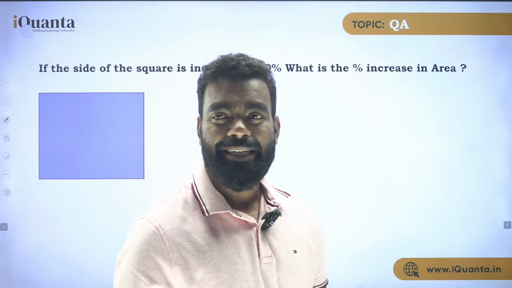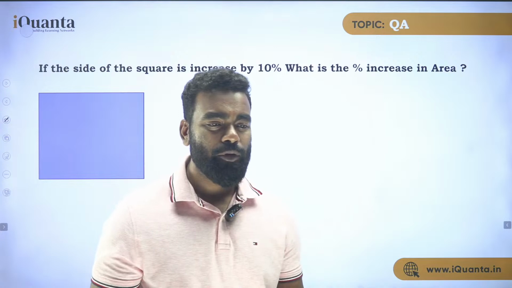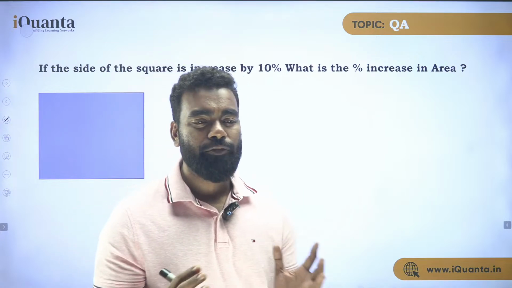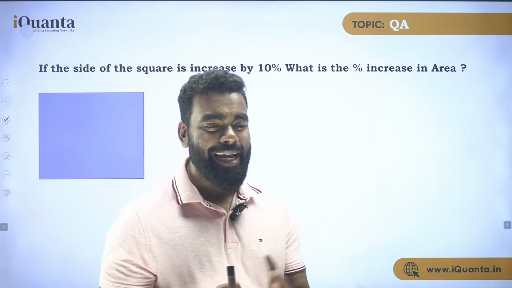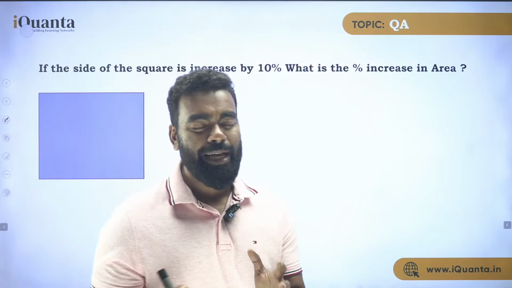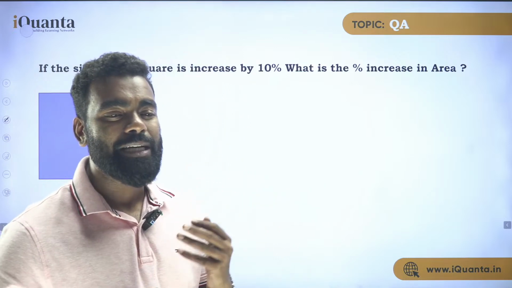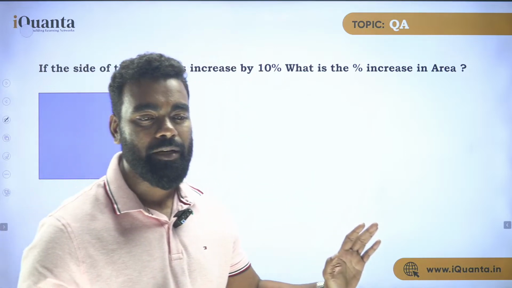Like the side is increased by 10%. So what is the percentage increase in area? Now think about it, it's a square, and what is the area of a square? If the side is a, then the area is a square. So now with the help of this, you need to tell me what is the percentage increase in area if the side is increased by 10%.